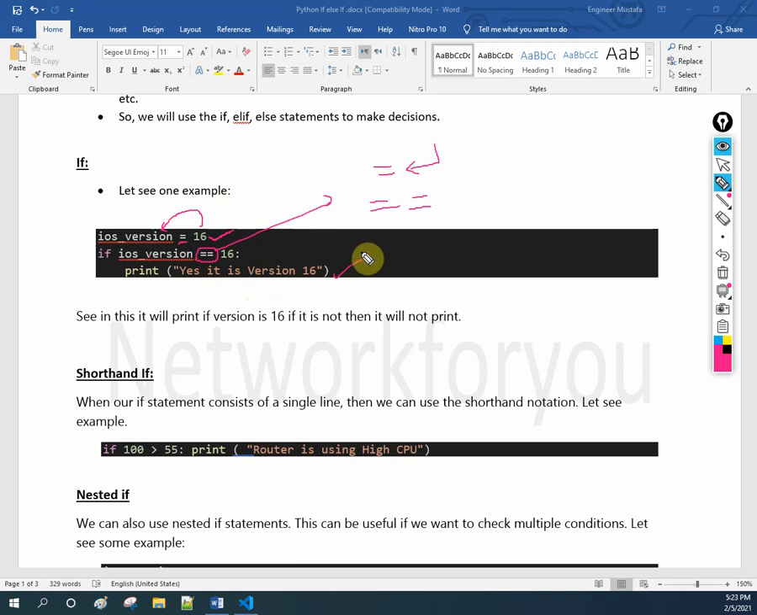That's all. Okay. See, in this one it will print if version is equal to 16. If it is not, then it will not print. So the output we are going to get is: yes, it is a version 16. If it is 16, it prints. If I change this to 15, then we will not have it. That's all. Okay. So now let's do this one here.